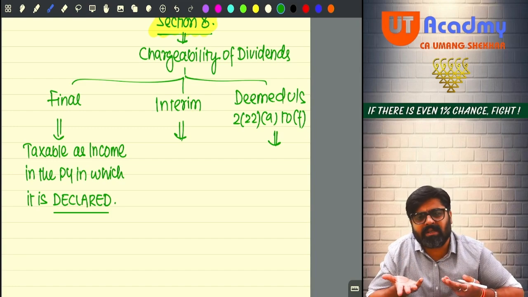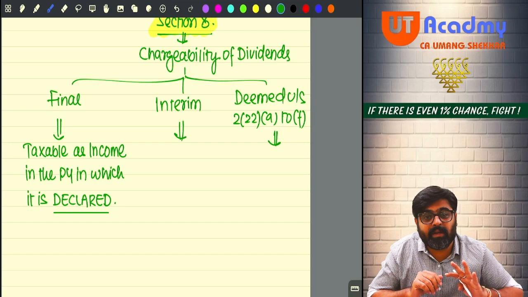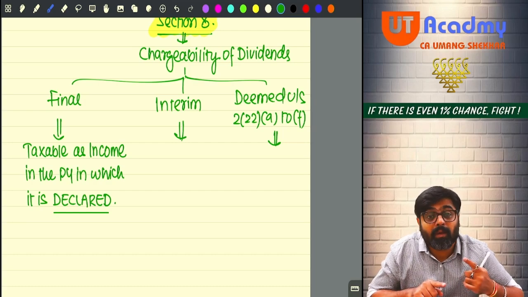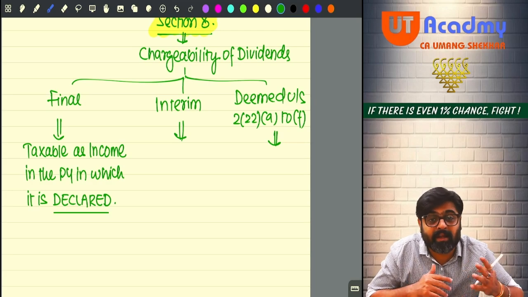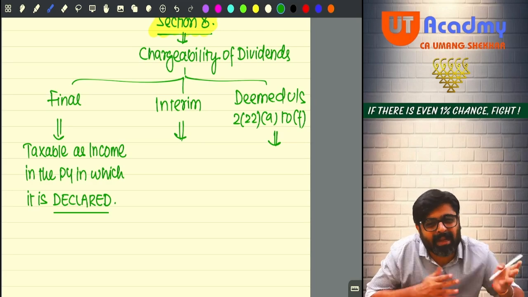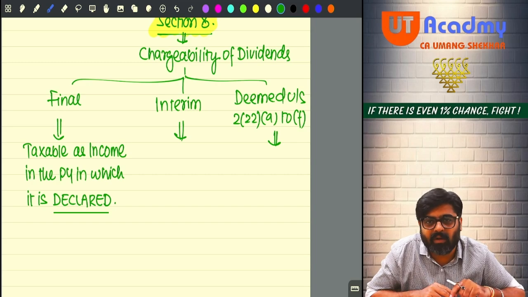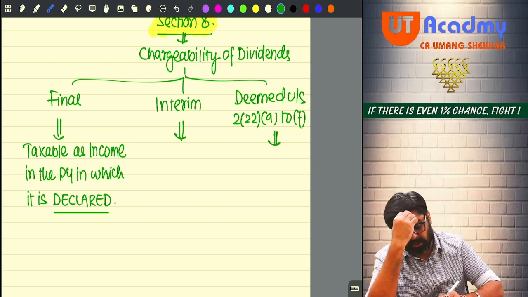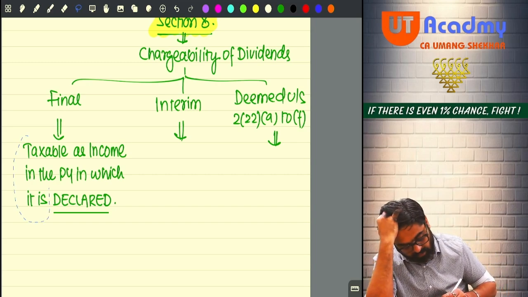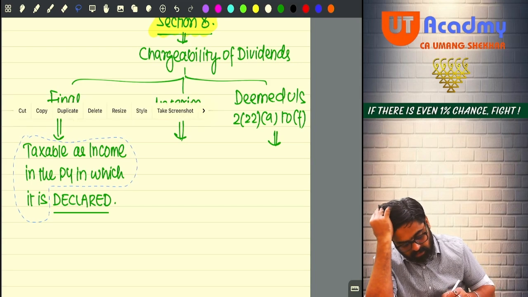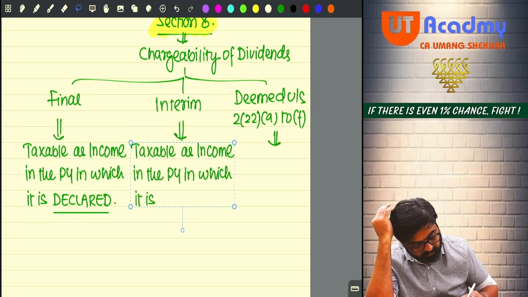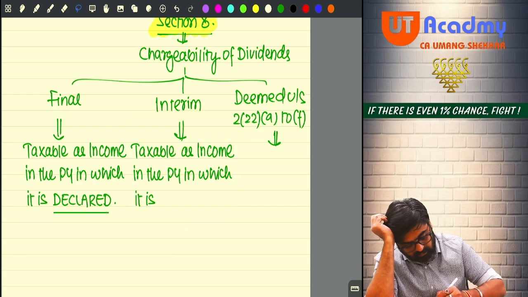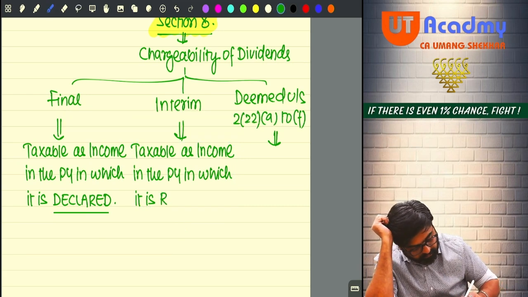So let us charge tax on this interim dividend in the year in which it is made available to the shareholder, unconditionally made available to the shareholder, meaning received by the shareholder. So it will be taxable as your income in the previous year in which it is received.